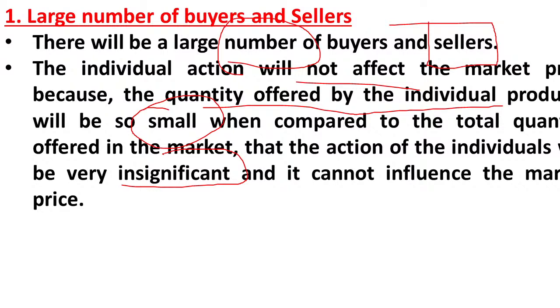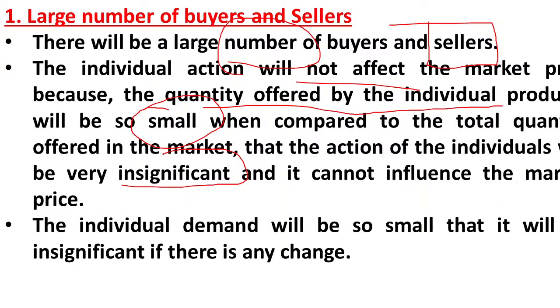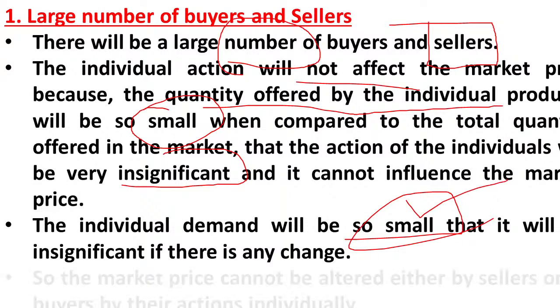So all the individual sellers are price takers. The price is decided by the industry based on demand and supply. In the same way, individual demand will be so small that it will be insignificant, so buyers also cannot influence the prices.